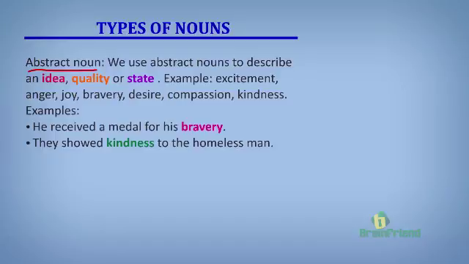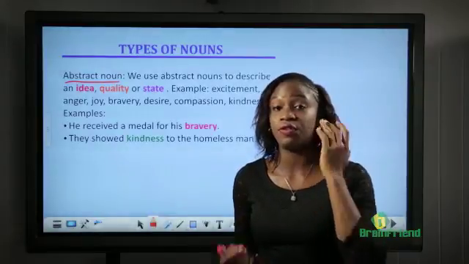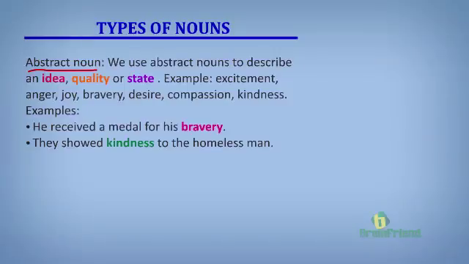Abstract nouns are things that we cannot see or touch. They are things that are in our minds, things that you feel in your heart. They are not tangible. For example, excitement. Can you look and say that is excitement? No, because you cannot see it or touch it. The only way these things can actually be noticed is if it is expressed.